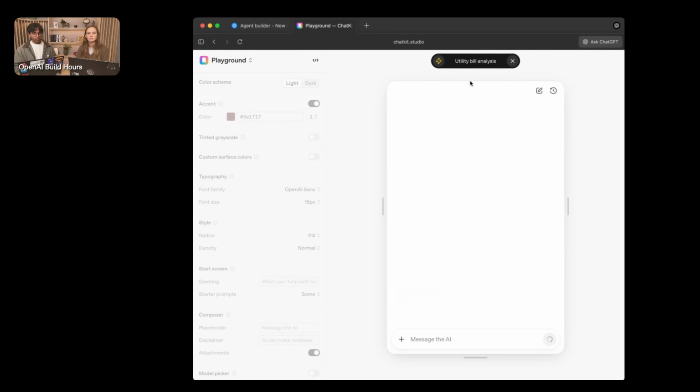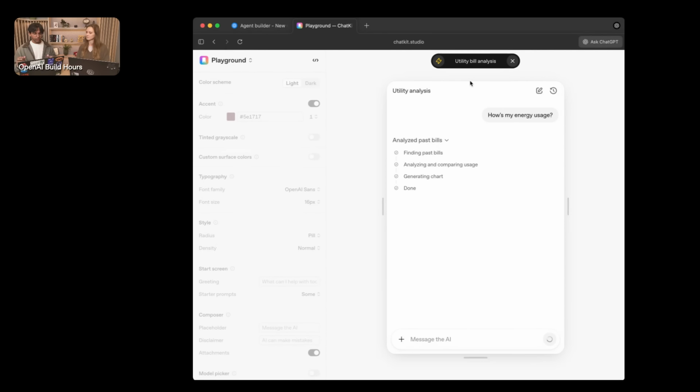Say, for example, we have a workflow that looks at our utility bills, where we might want it to go and connect to an MCP server, pull up your billing history, analyze those past bills, and then be able to show a really rich widget to the user. The entirety of that process and the customization of what the user sees is entirely configurable through ChatKit.